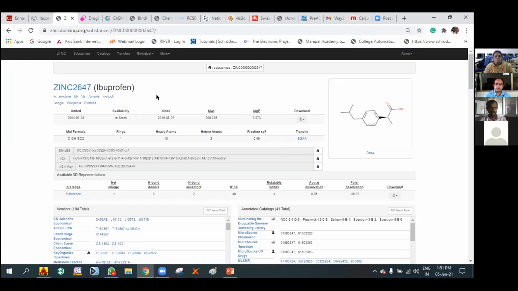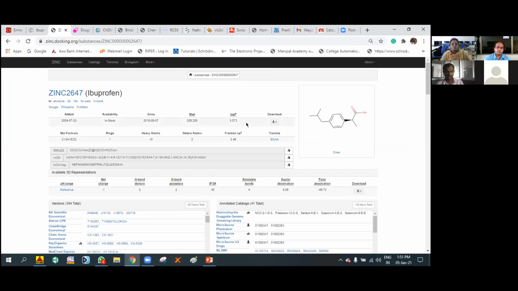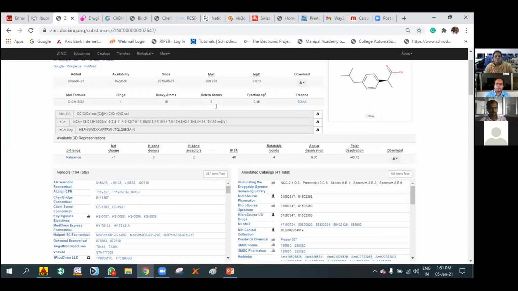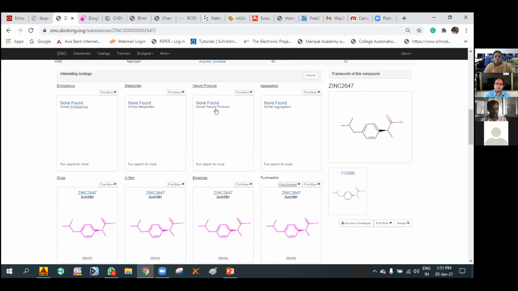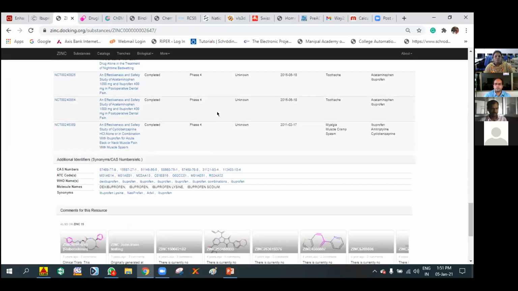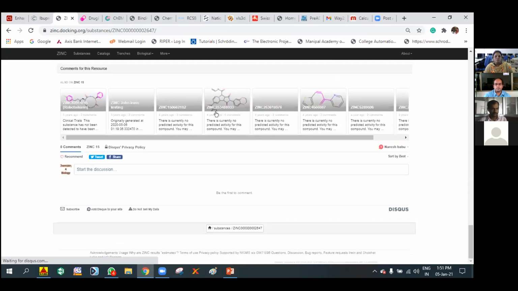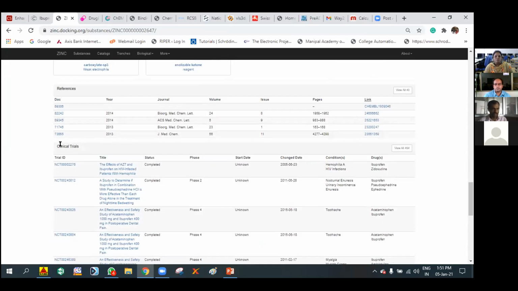Here I have searched for ibuprofen. It gives the information about ibuprofen: the log P value, molecular weight, all these things. If you come down in the website and observe, these are the clinical trials that happened for ibuprofen.